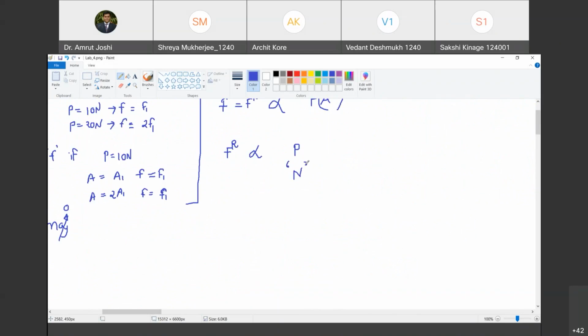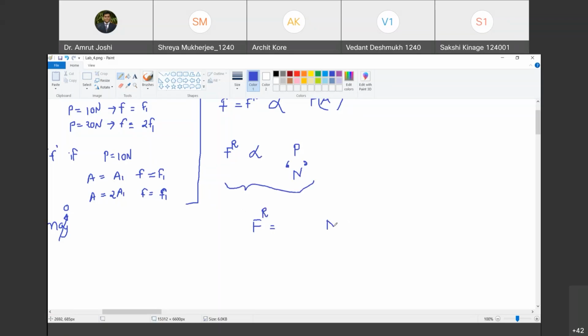Yes. Where N is the normal reaction. Normal to what? Normal to the common surface, normal to the surface of contact. Do you agree with me? Yes, sir. Now, can you even make this equation better? Yes, by specifying the constant of proportionality. Are you with me? Yes, sir.